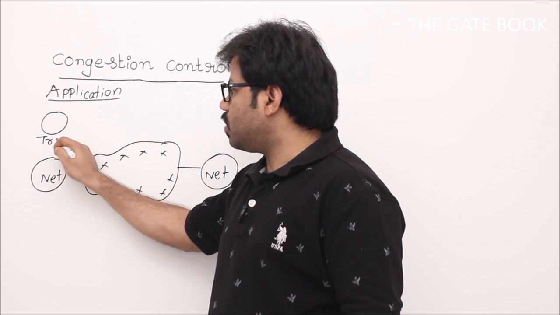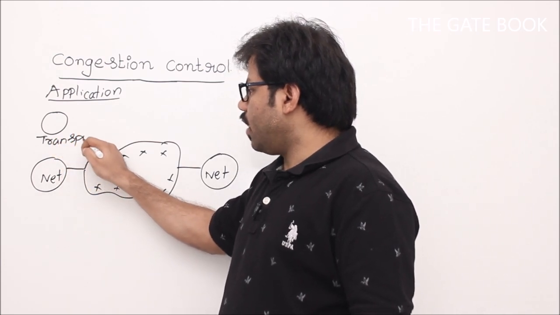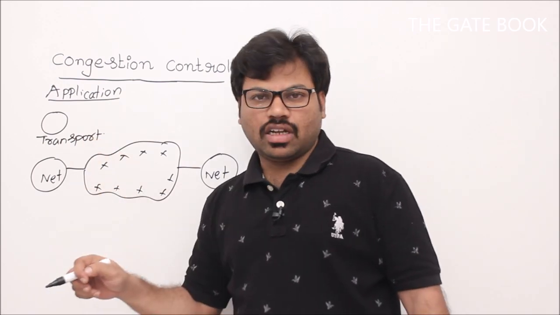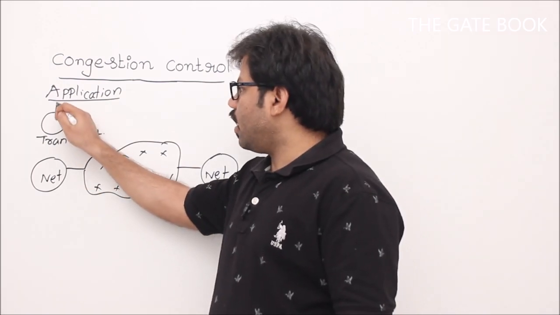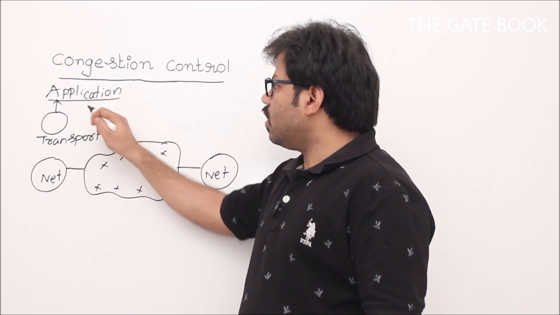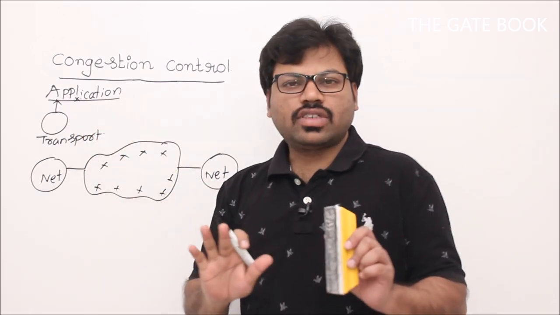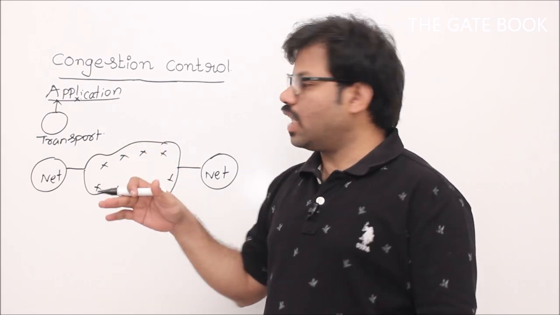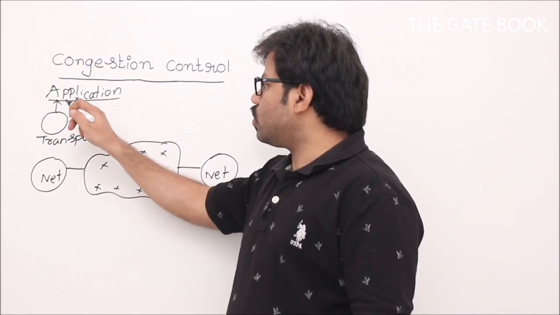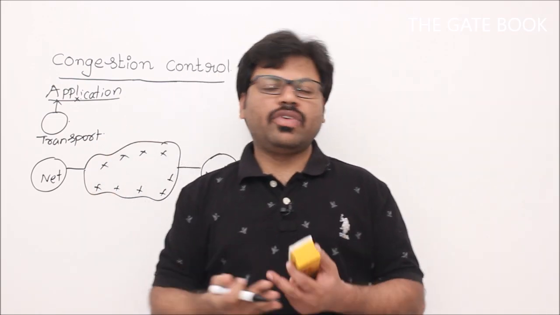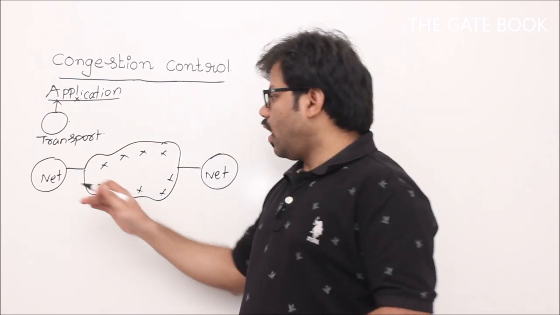At the same time, the transport layer. What experienced people realized is that the transport layer has to take care of congestion also, because the transport layer is connected to the application layer. We can stop the applications. We can say, my dear application, wait for some time because there is congestion that way. So the transport layer is going to stop each and every process so as not to overwhelm with data. Correct? So I can say like this.